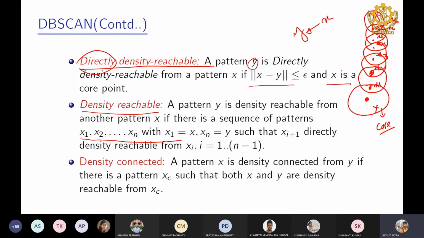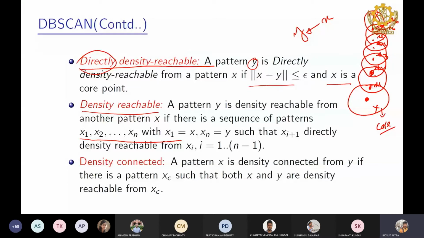The sequence length is 1, so from x we can reach x1 and from x1 to x2. A point y is density reachable from another point if there is a sequence of patterns, where x1 to x2 is also density reachable, and x2 happens to be a core point, but it is not required to be the core point to be density reachable.